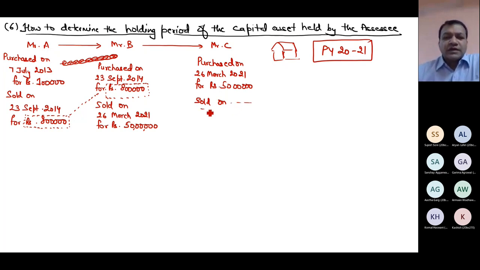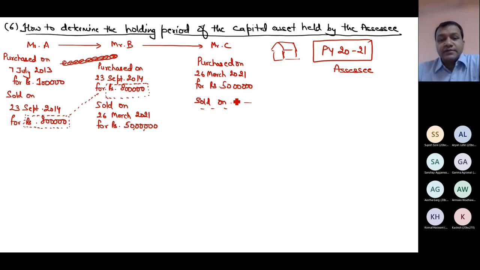I'm skipping this one. Can you tell me now who is the assessee? This is my first question. Can you tell me who is the assessee in my example? C is the assessee? Why? Because he was having the property in the previous year 2021 and sold it in 2021. No, I have not mentioned when he has sold it.